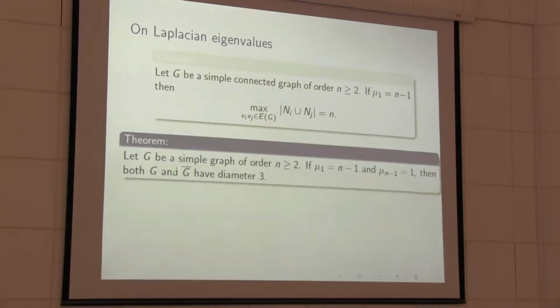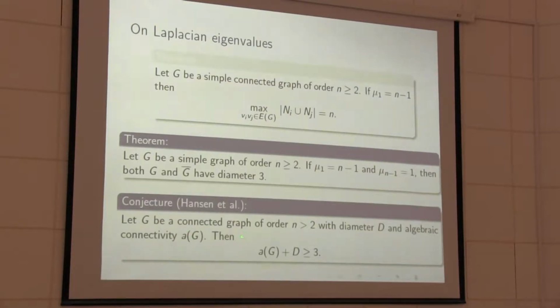The second result is only for a simple graph of order n. If mu_1 is equal to n-1 and mu_{n-1} is equal to 1, so the largest eigenvalue is n-1 and the second smallest is 1, then both G and its complement G bar have diameter 3. The third result is a conjecture by Hansen. For a connected graph G of order n, diameter D, and algebraic connectivity a(G), then a(G) plus D is greater than or equal to 3. Now I want to give the proof of these three results.